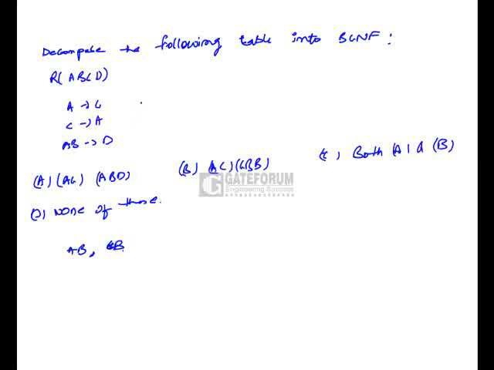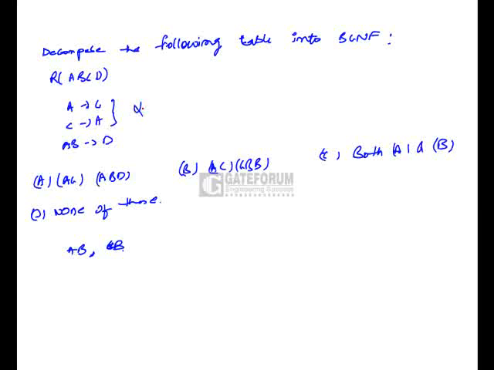Here we have to decompose this table into BCNF. In order to satisfy BCNF, in all the functional dependencies, the left hand side part should be a super key, either a candidate key or a super key. So here, as AB and CB are keys, we can see A derives C and C derives A are violating the BCNF condition.